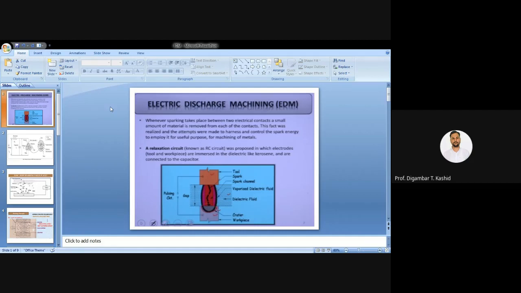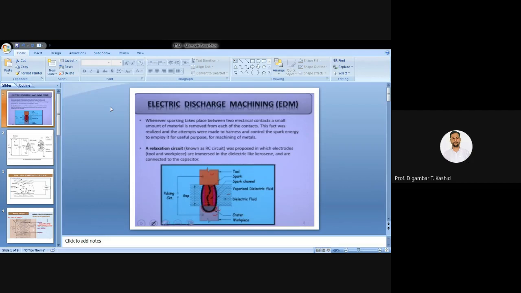Correct. So once again I'm repeating that when sparking occurs between two electrical contacts or two electrical switches, then a small amount of metal is removed from each of these contacts. This fact was realized, and attempts were made to harness and control the spark energy to employ it for a useful purpose, that means for machining of metal. So this concept is actually already known to us, correct?